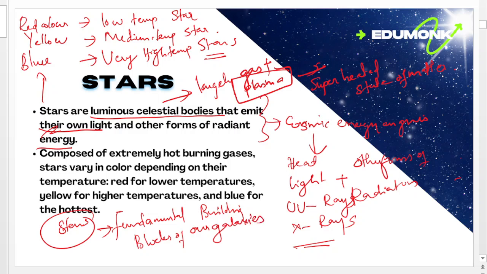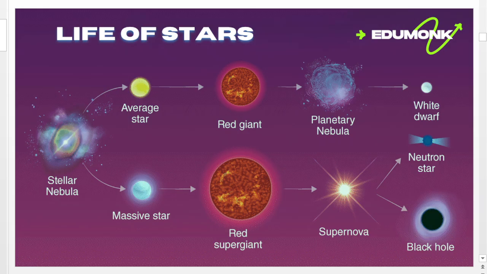Then we can move into the birth to death, or life, of a star. Every star's birth is from a stellar nebula.